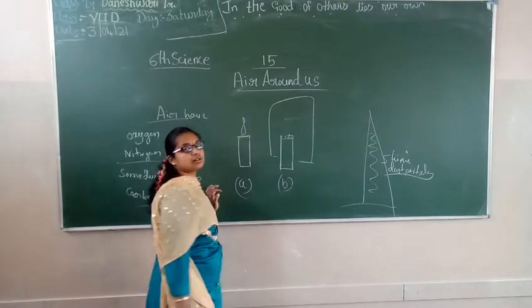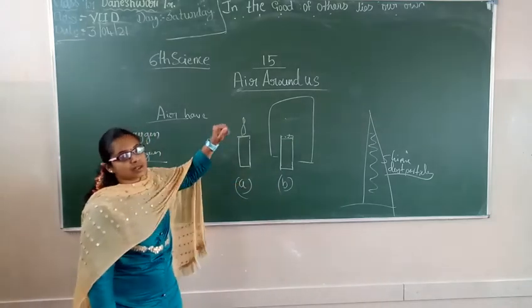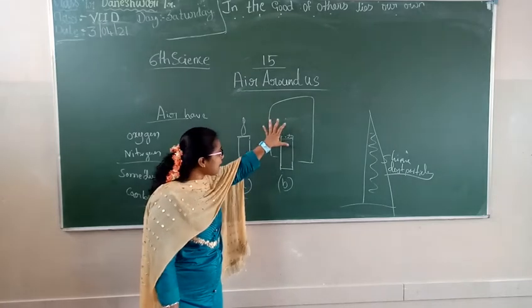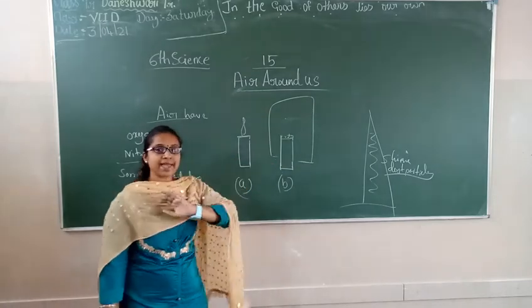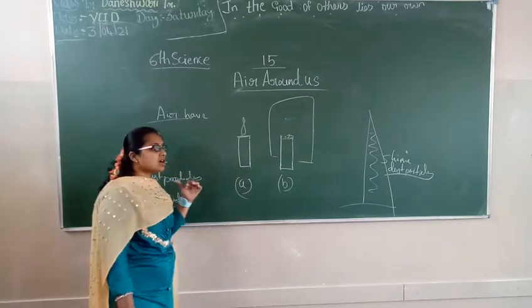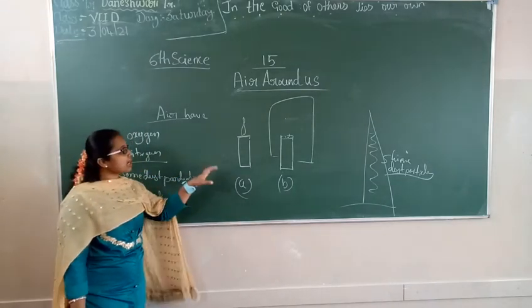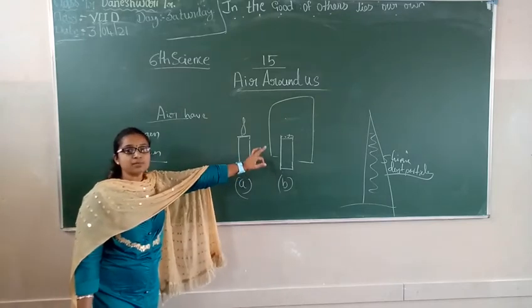Yes, this is because the oxygen present in this glass will be exhausted. Only as much oxygen as there is, that much time the light will burn.